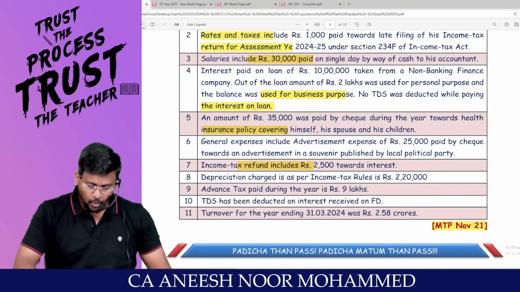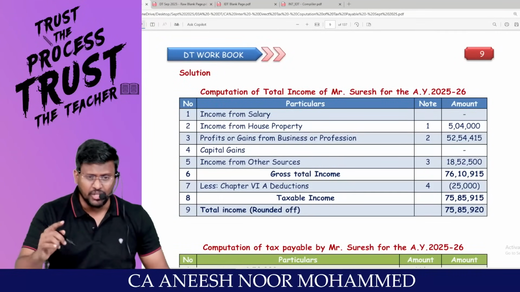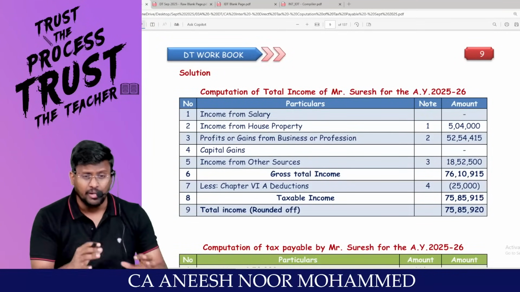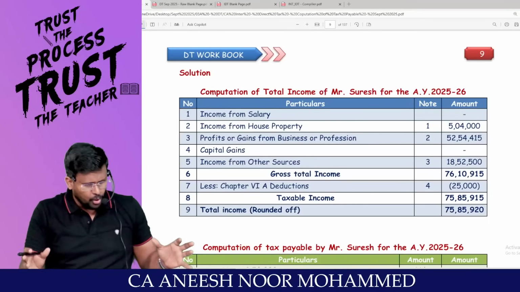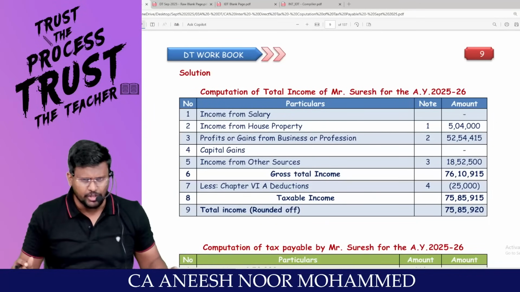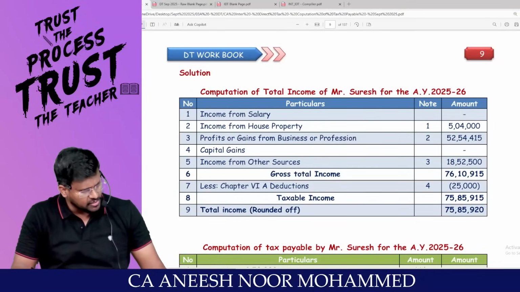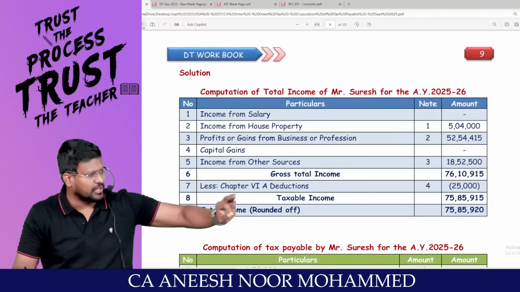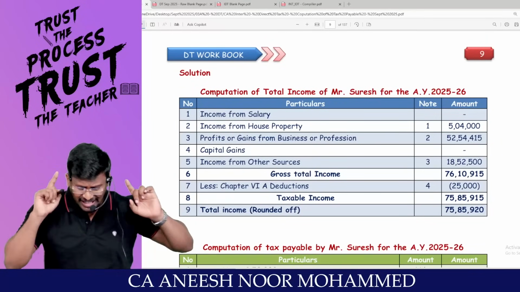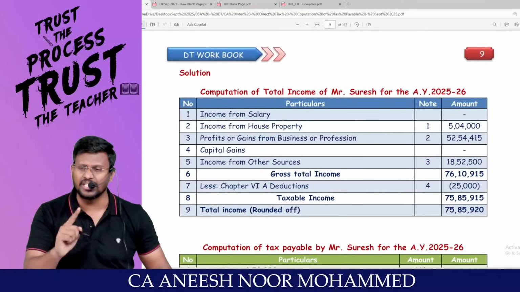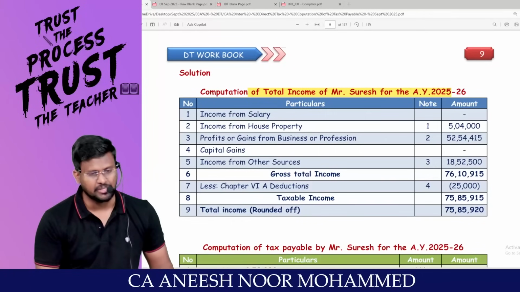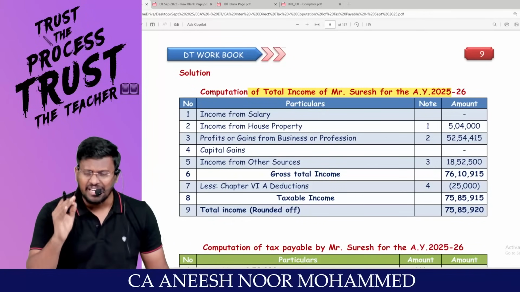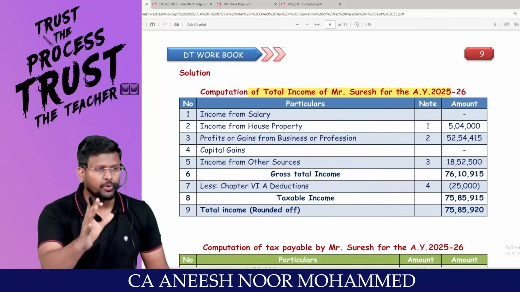Pakka. What we are going to do in this question is know the way in which we are going to present the answer. Nothing more. Don't do self-evaluation, whether I am able to connect the provisions, whether you know all the sections or not. Till 7 questions, don't do the self-evaluation. Computation of total income of Mr. Suresh. Always start with your answer of computation of total income.